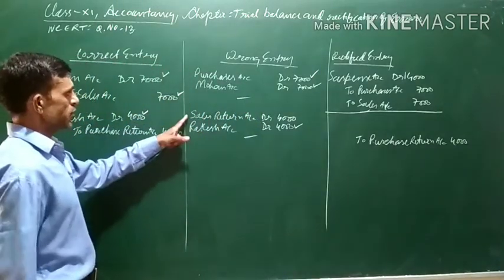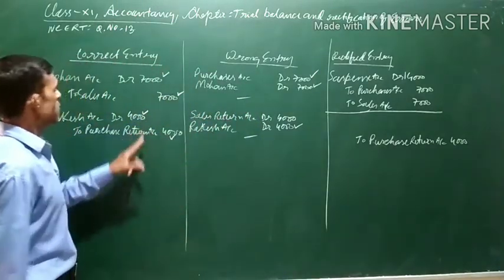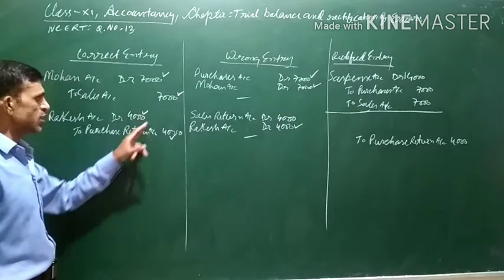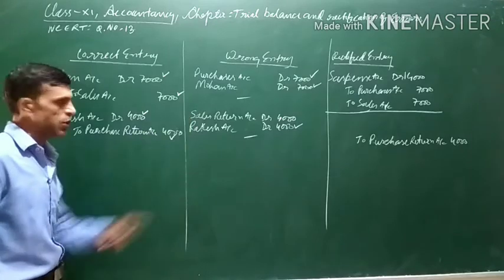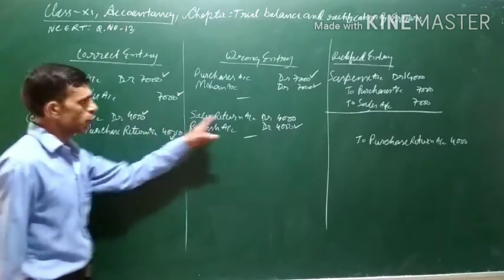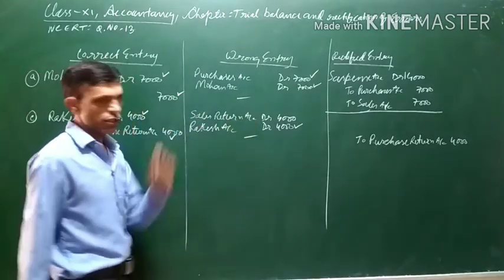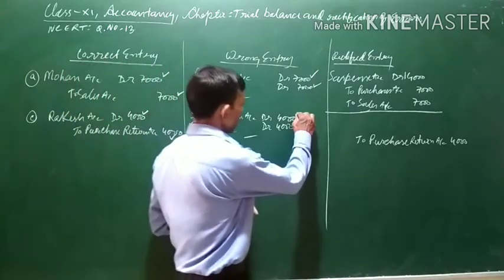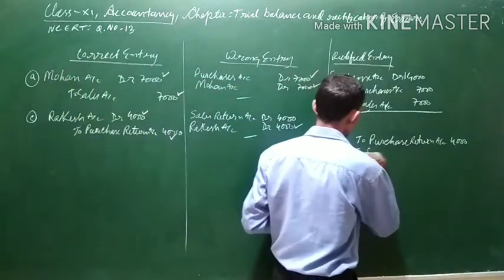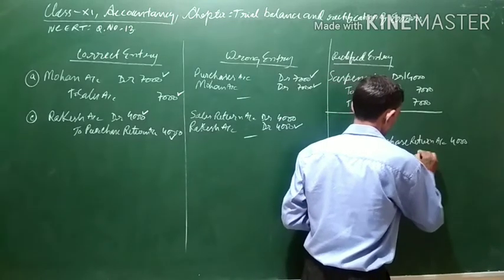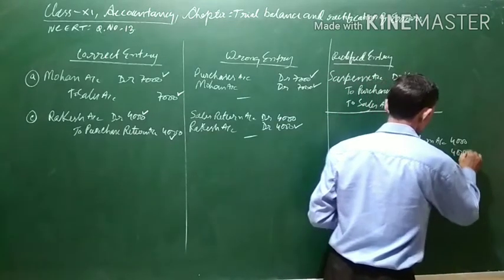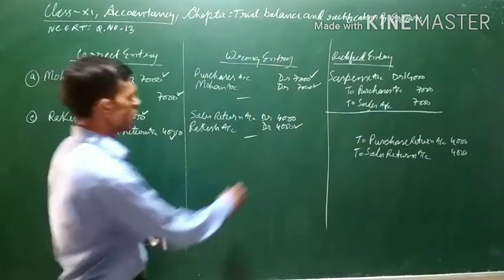Now you can see sales return has been debited, but as you can see in the correct entry, sales return is not required. It has been wrongly debited. In order to cancel this sales return, we will credit sales return also with 4,000. We will credit sales return, to sales return account 4,000. Now this is also over.